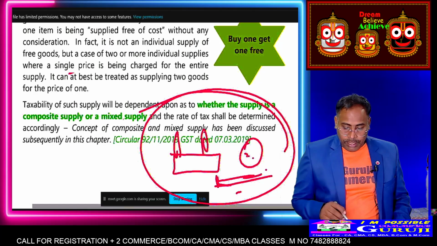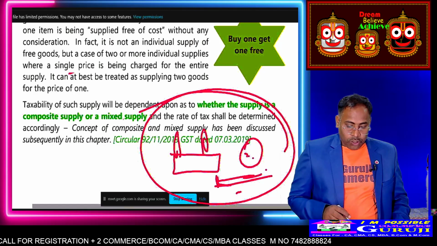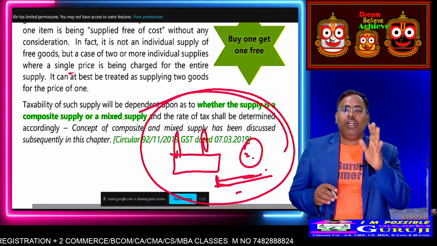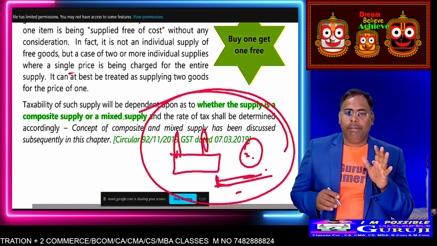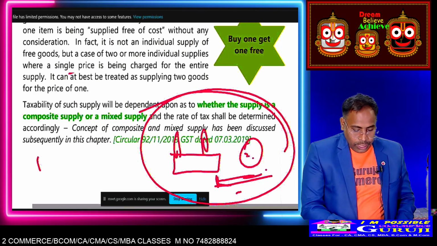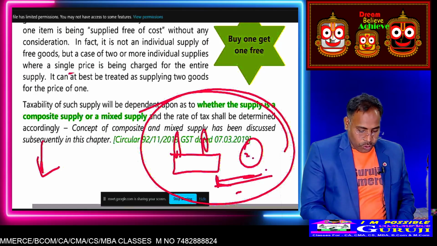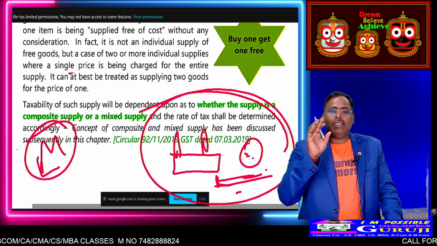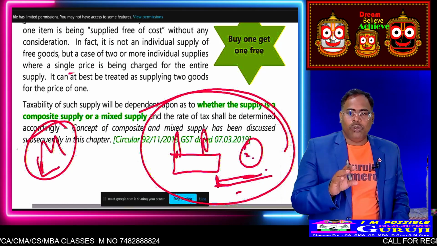And in case of composite supply and mixed supply: composite supply means it is naturally bundled. Just like what? Mobile phone. In a mobile phone, you are getting the charger also, headphone also.